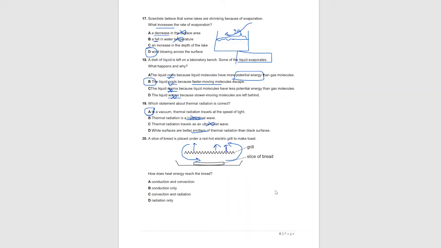Another process is radiation, which does not require any medium. The grill can radiate infrared radiation, and it can travel to the slice of bread. So convection and radiation are the only processes by which heat can transfer from the grill to the slice of bread. So C is the answer.